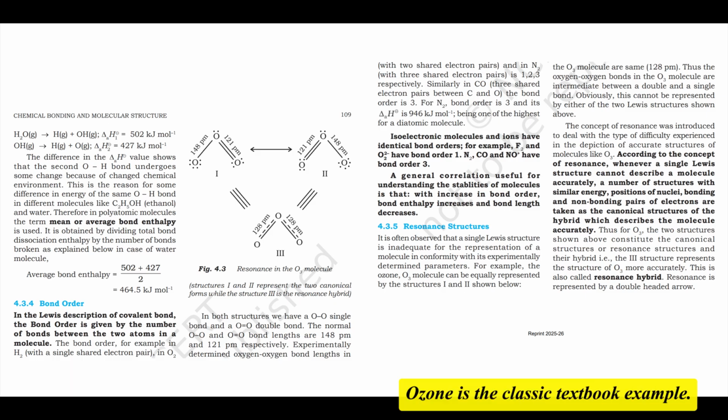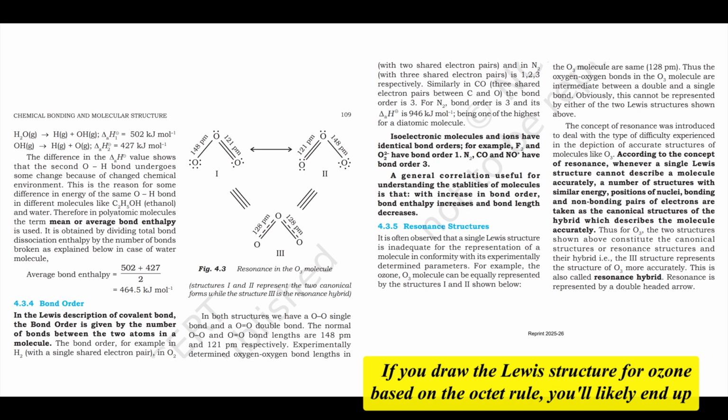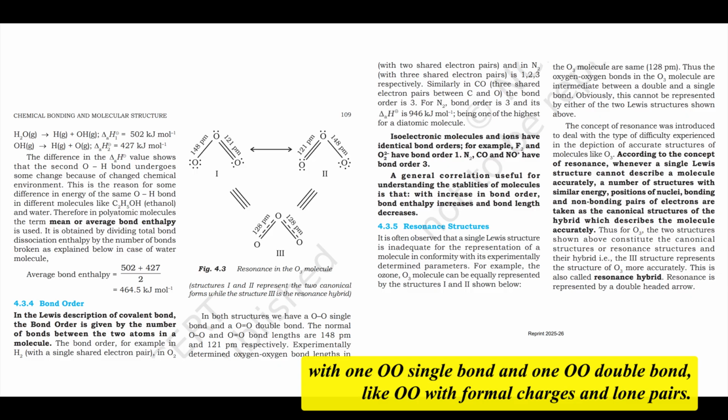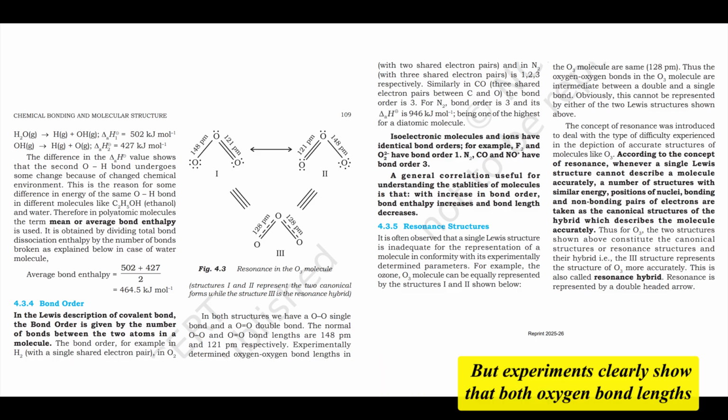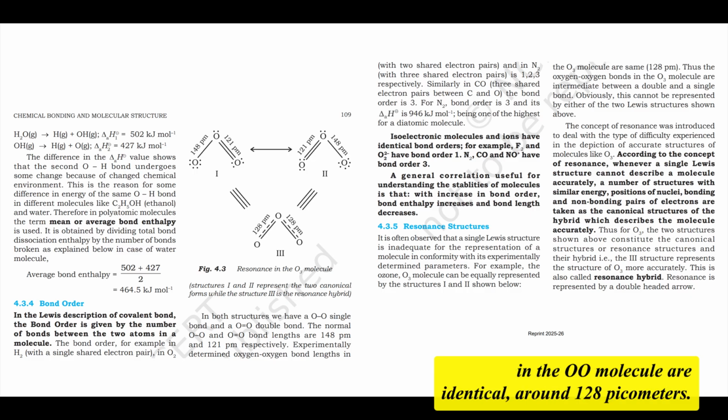Like in ozone. Ozone is the classic textbook example. If you draw the Lewis structure for ozone based on the octet rule, you'll likely end up with one O-O single bond and one O=O double bond, with formal charges and lone pairs. Right. That implies one shorter bond, the double, and one longer bond, the single. Precisely. But experiments clearly show that both oxygen-oxygen bond lengths in the O3 molecule are identical, around 128 picometers.